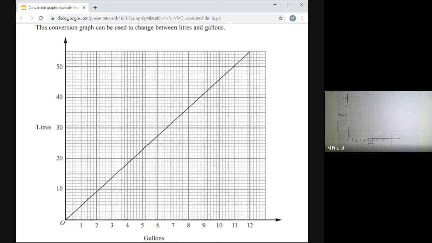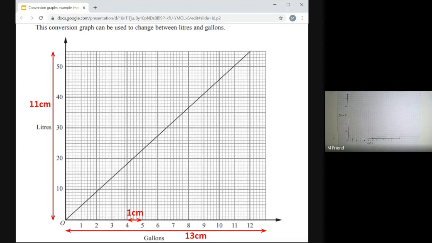So a tip for you. We can decide on the scale, but if we decide that that is 1 centimetre, then that whole length there will be 13 centimetres. And if we decide that that is 1 centimetre, then that is 11 centimetres. You can just literally count them, how long that is, and you get that it's 13 times 1 along the bottom and 11 times 1 up the side. So when you copy it, you'll need to make sure that you use the same.